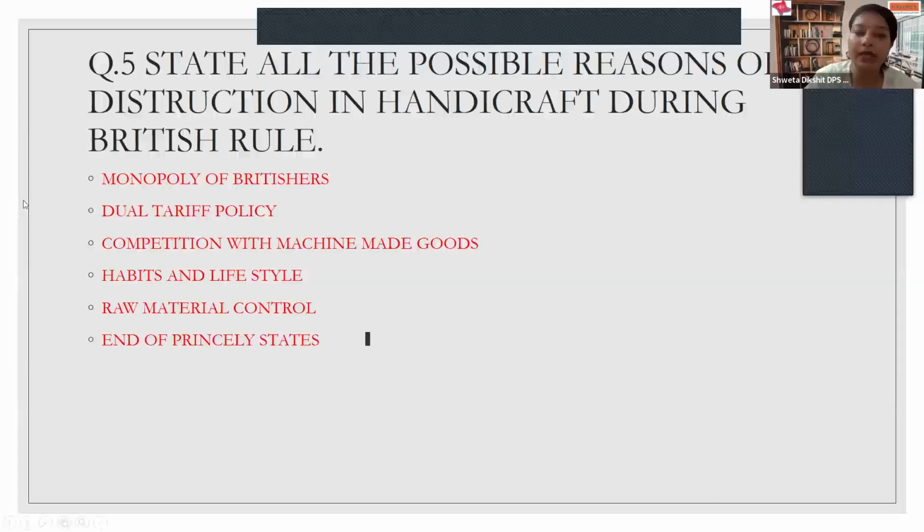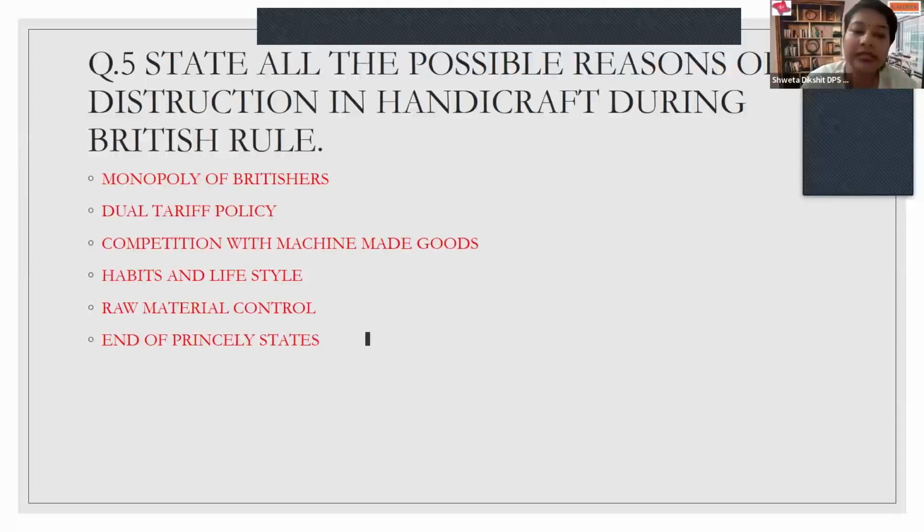Then comes raw material control. The British had complete control over the raw materials. That means other than their wishes and other than their desire, nobody else could touch the available raw material in the economy. And of course, a very, very important reason, which is the end of princely states. We know this very well that when the British started ruling India, the Indian queens, kings, and the princes were no more in existence or were no more in power.